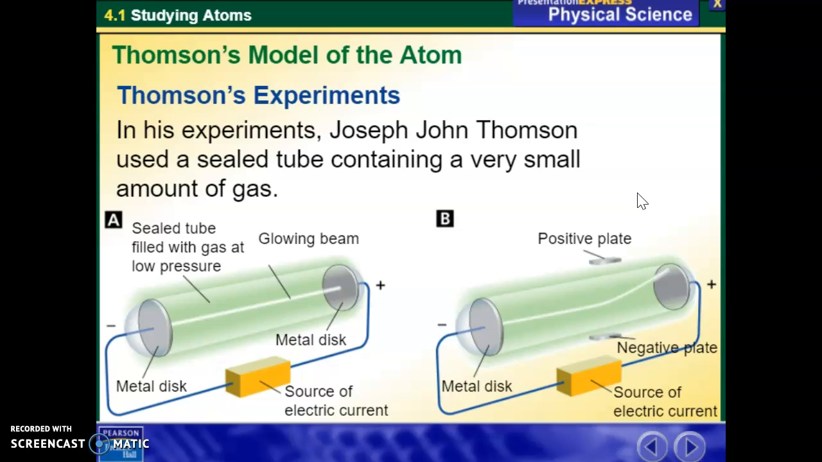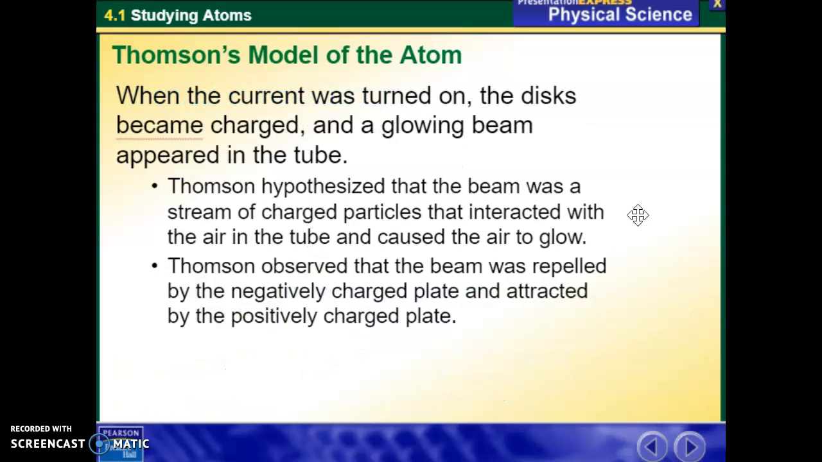And when he did this, what he noticed is that this glowing beam, which we know nowadays is made up of electrons, or negative charges, bent up towards the positive plate. Well, through doing this, he discovered electrons.